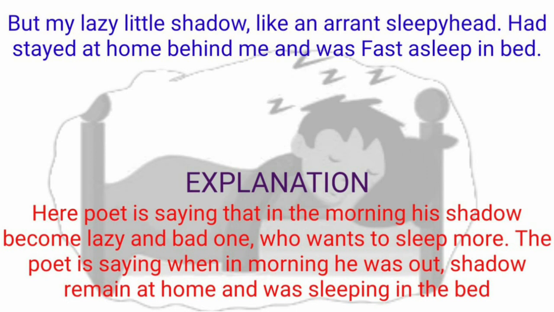So here is the explanation. The poet is saying that in the morning his shadow becomes lazy and bad, and wants to sleep more. When he was out in the morning, the shadow remained at home, sleeping in the bed. Early in the morning, because of tiredness, the shadow becomes very lazy, so it doesn't want to get up.